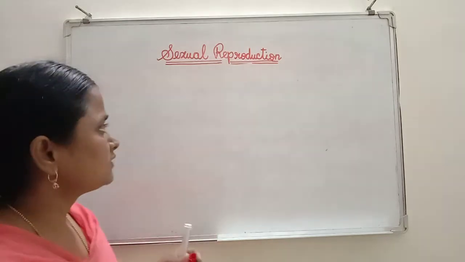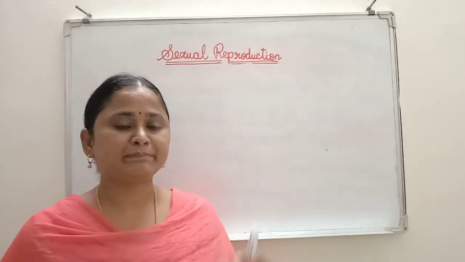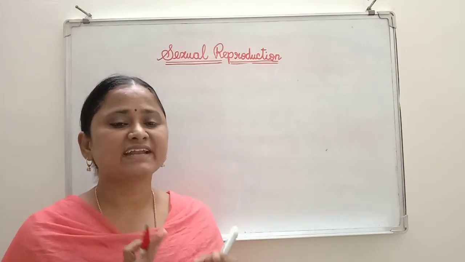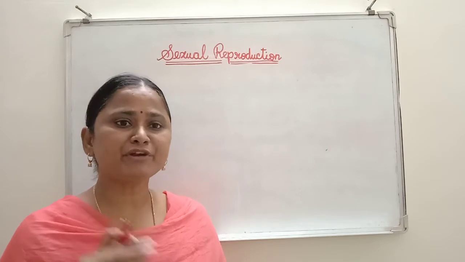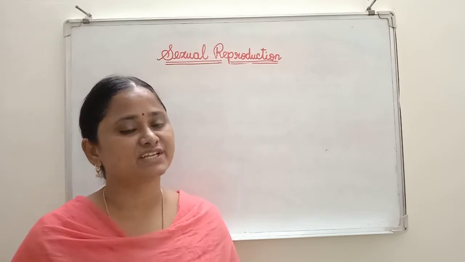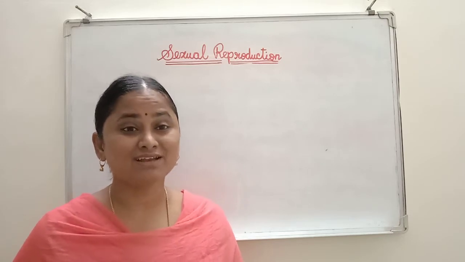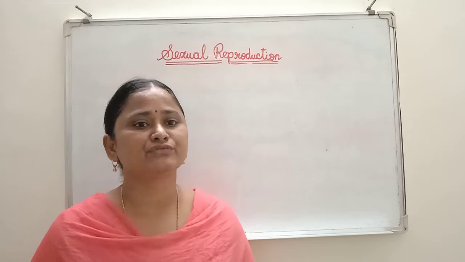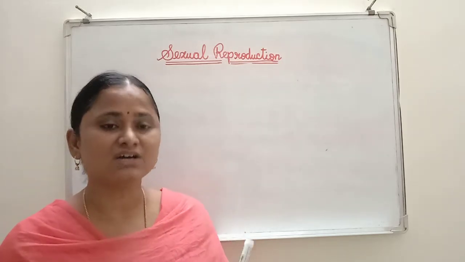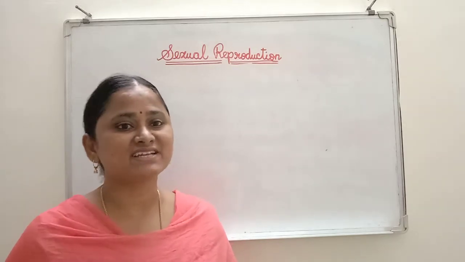Students, among the three phases, the reproductive phase is very important. Why? Because continuity of the generation takes place with the help of reproduction only. Then how do we find the reproductive phase in an organism? By seeing the following characteristic features, not only in animals, in plants also.